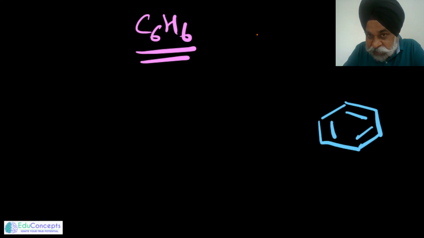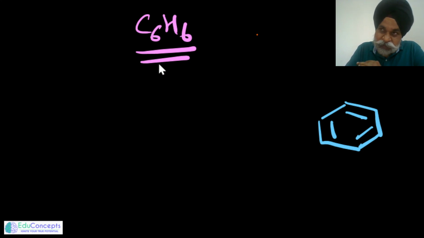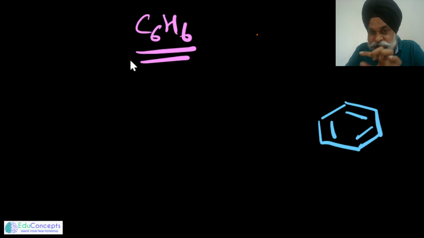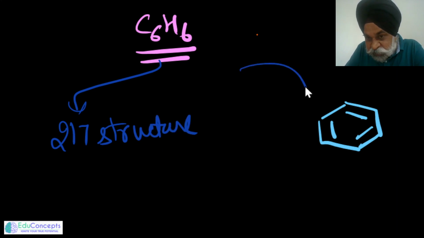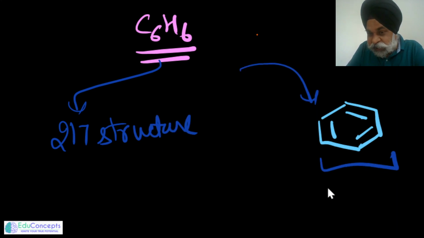Now as a matter of fact, if I do not place any stereoisomerism into the discussion, C6H6 can be written in more than 200 ways. 217 structures are possible. Out of these many structures, you generally know this one, that is benzene. So interesting it is, isn't it?